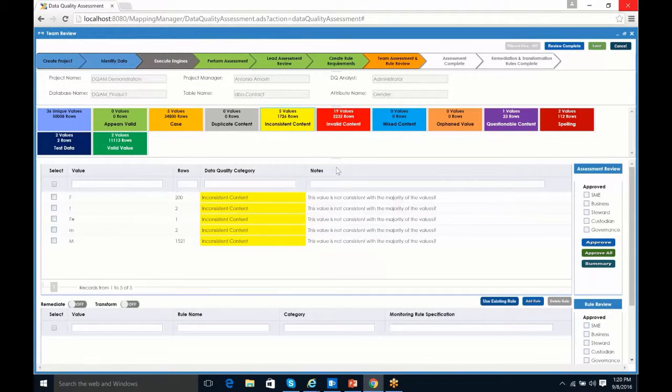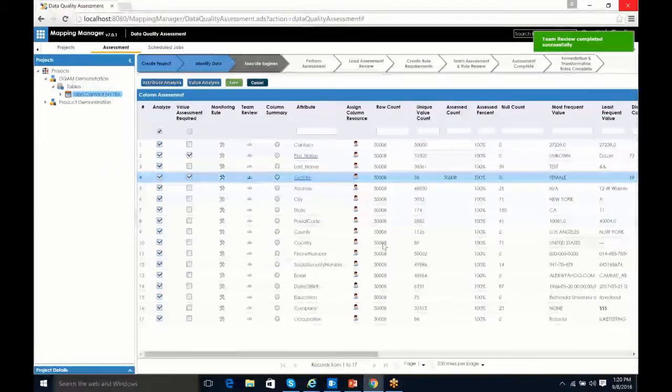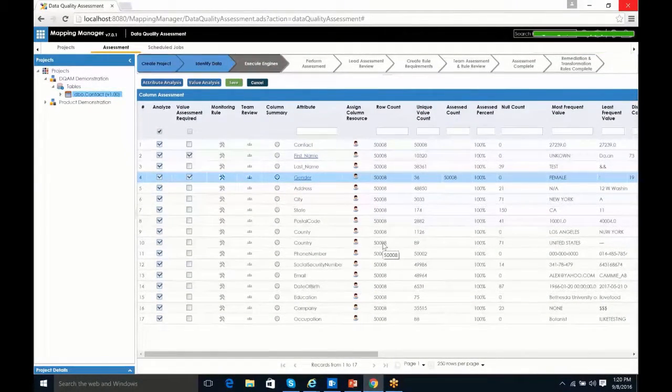Again, this is your data community collaborating on the assessment, giving their feedback and bringing their knowledge from the data community back into the process. So once everybody has analyzed it, reviewed it and agreed to it, we can come up and mark review complete. If it wasn't done, it would indicate that and tell us who hasn't done their approvals yet. But in this example, it was complete, and so the team review is now done.